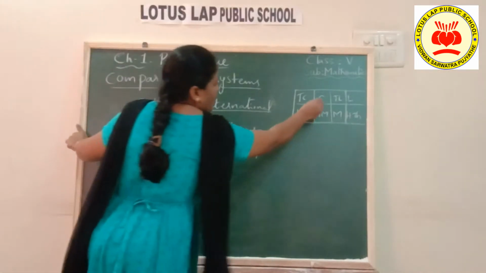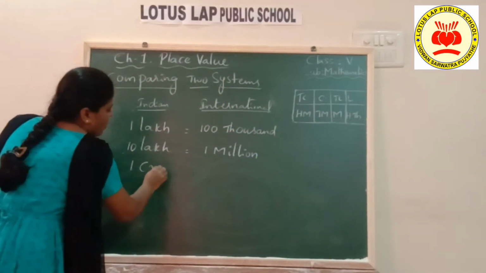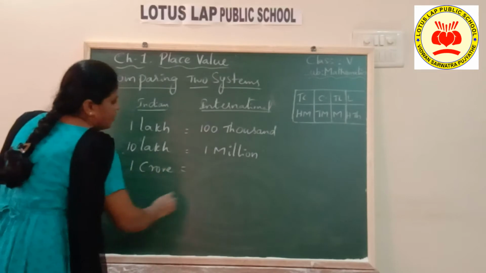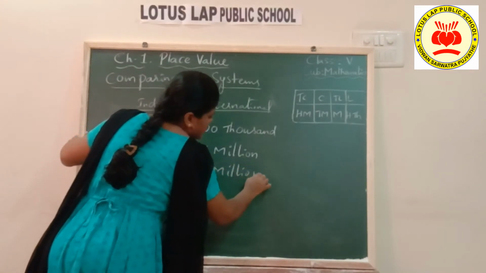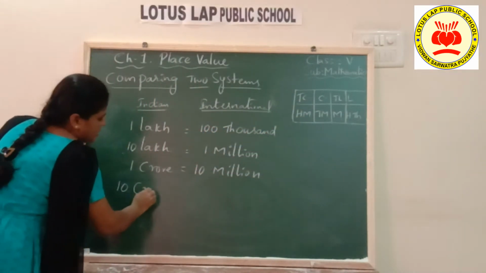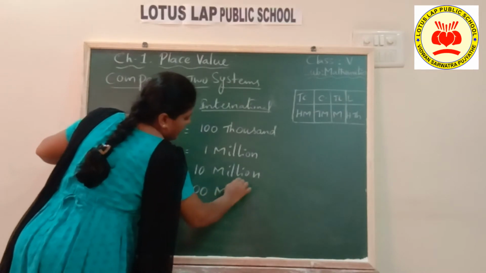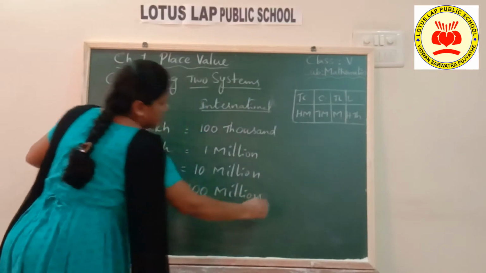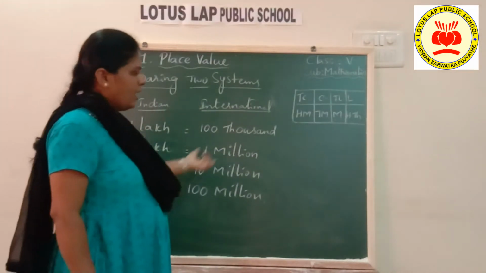Similarly, 1 crore in Indian system is equal to 10 million in international system. Finally, 10 crore in Indian system is equal to 100 million in international system. So these 4 places are compared.